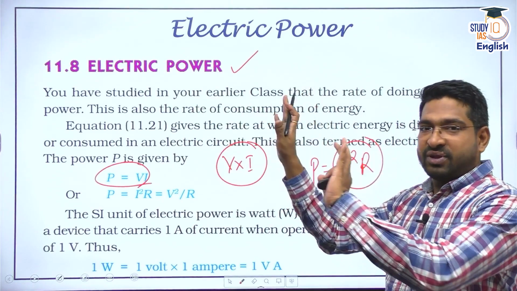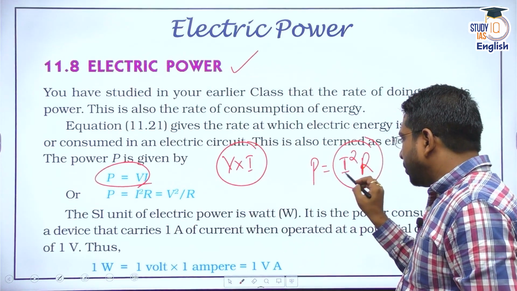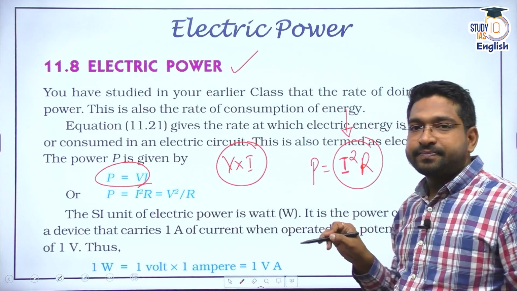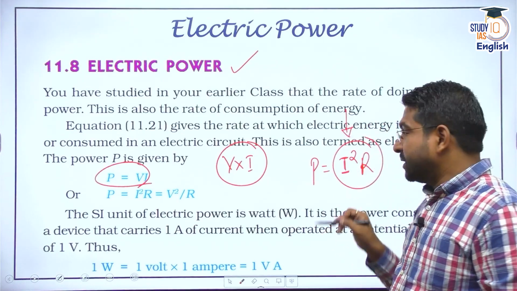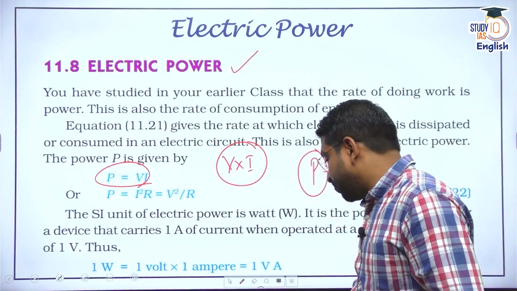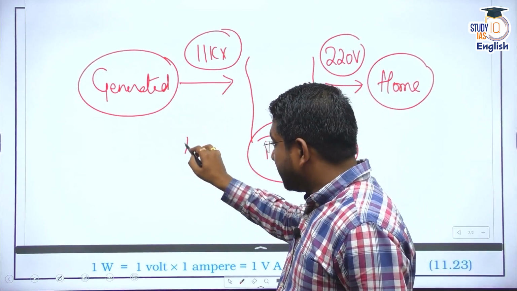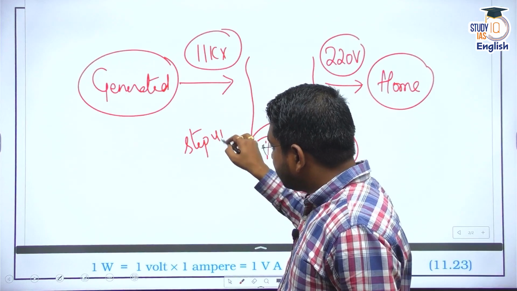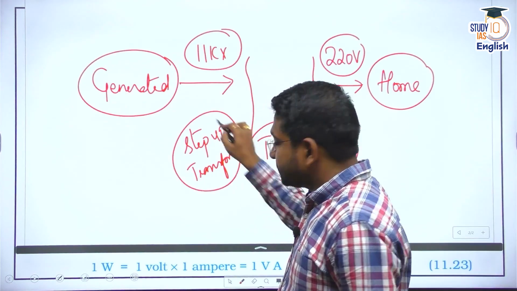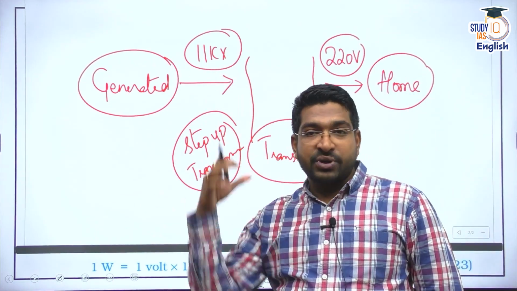All right, because the voltage at which I'm generating, I have kept it as 11 kilovolts. So what do I do? I try to ensure that less current passes through it. If less current passes through it, then the power losses would be minimum. That's why what these substations and transmission stations do is, when power is generated, they step up the voltage. They use step up transformers. This 11 kilovolt is stepped up further so that the losses are less.